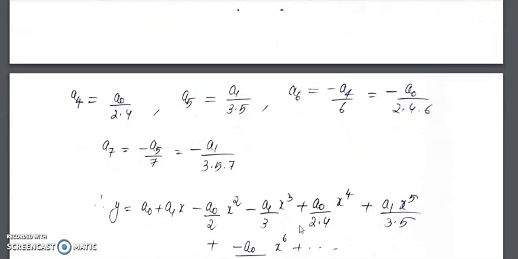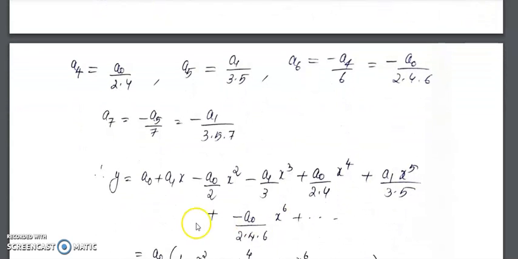Therefore, when you write the power series solution, y will be a0 plus a1 x minus a0 x^2 by 2 minus a1 x^3 by 3, plus a0 x^4 by 2 into 4, plus a1 x^5 by 3 into 5, then minus, and so on. Alternatively, two terms are plus, then two terms are minus, then again plus.